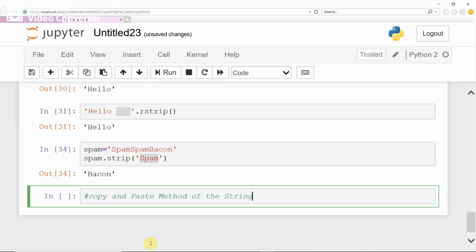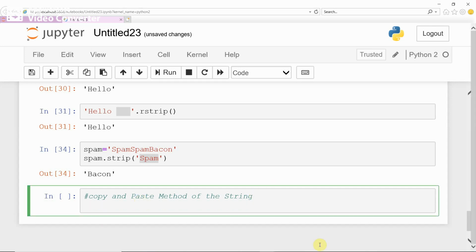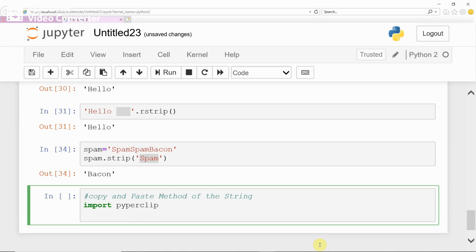We start with importing libraries. Import pyperclip, which is a clipboard library file.